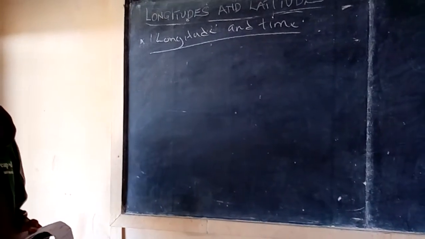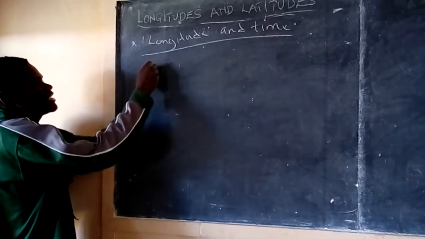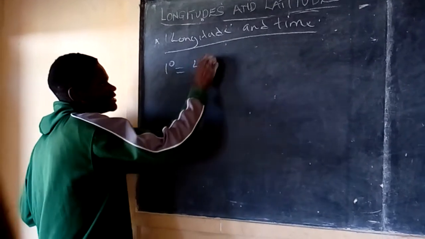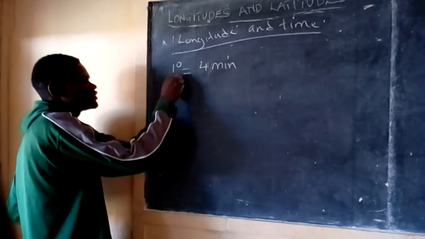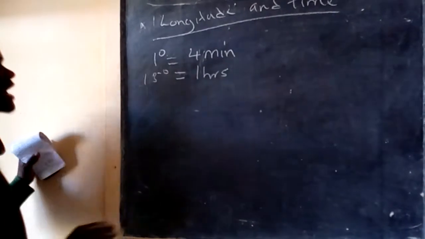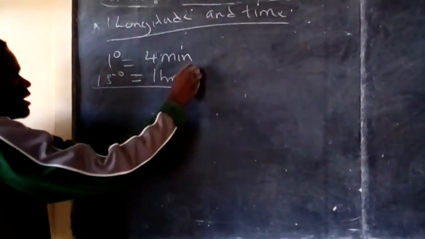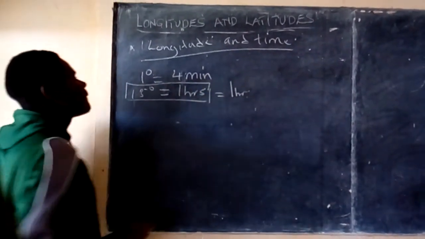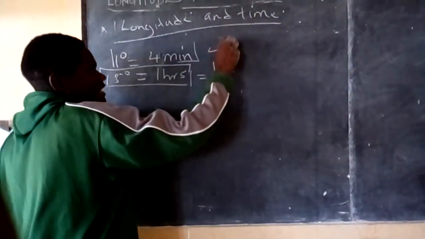The thing you have to know is that one degree change brings about 4 minutes change. Fifteen degrees change gives about 1 hour change. That means the places which are 15 degrees apart have a difference in time of 1 hour. Places which are 1 degree apart experience a time difference of 4 minutes.